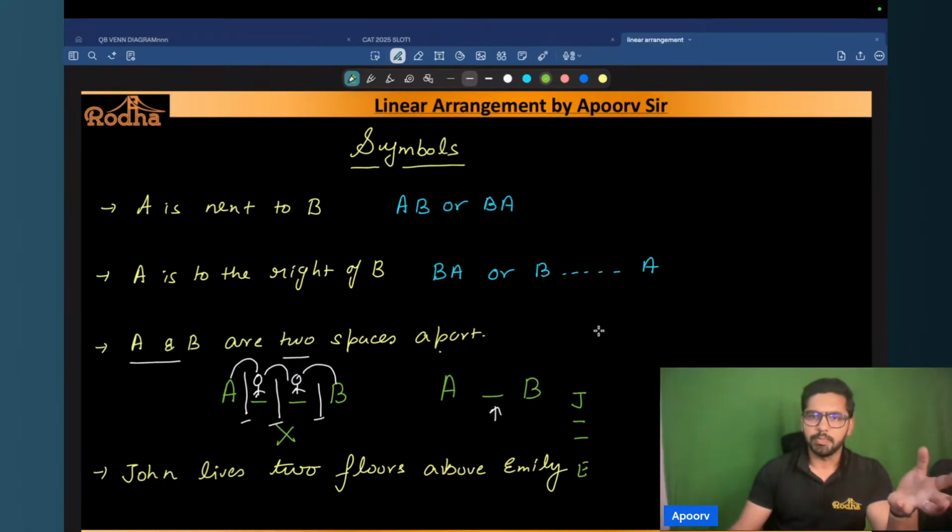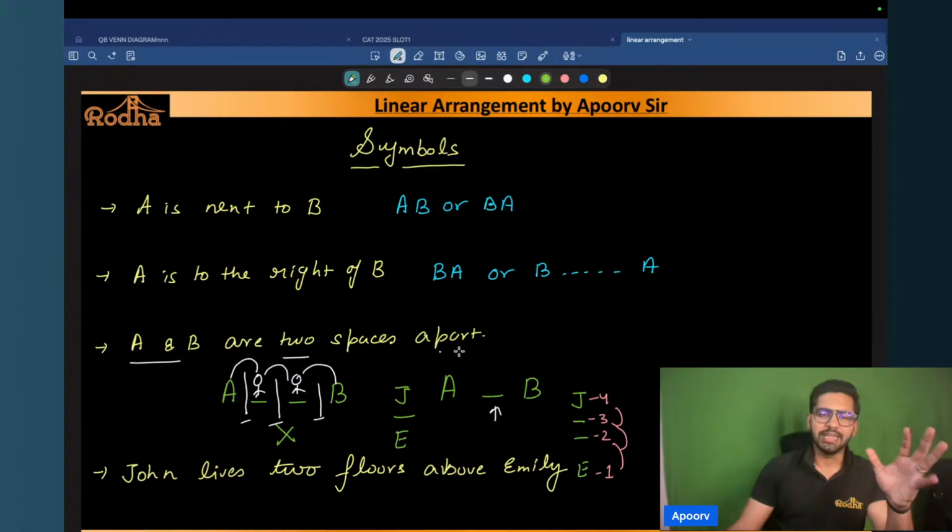Why? Let's suppose Emily is living on the first floor, okay? So now this is my second floor, this is my third floor, and this is my fourth floor. Now if you see, John is living one, two, and three floors above Emily, right? But I wanted John to live two floors above Emily. So the correct arrangement is: if Emily is here, then there should be a gap of one, and then there should be John, right? So you have to be very careful with the term spaces, as well as with floor arrangement questions, very, very careful.